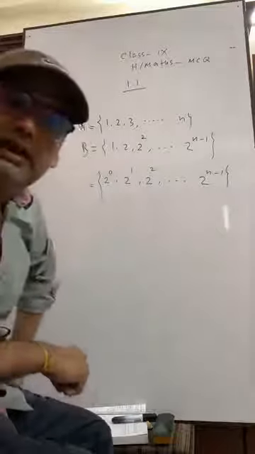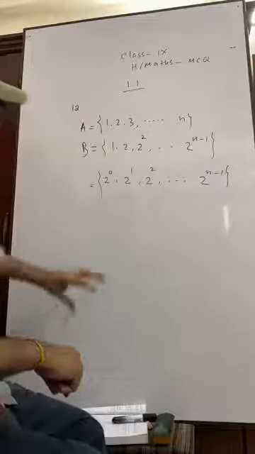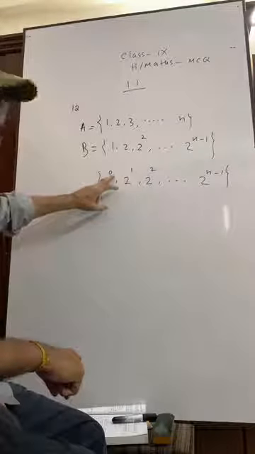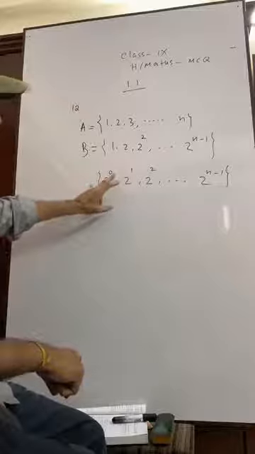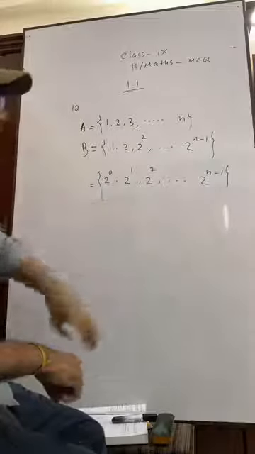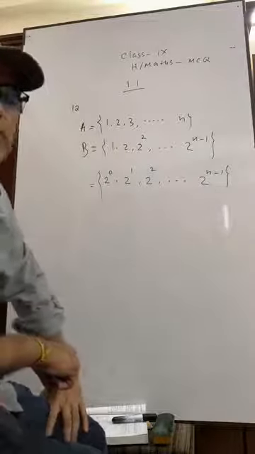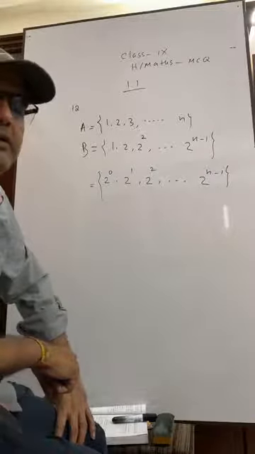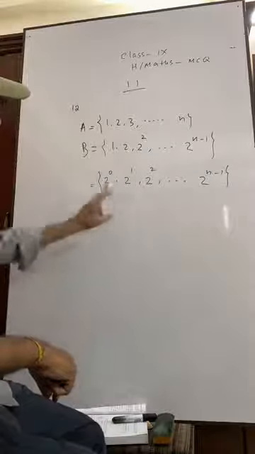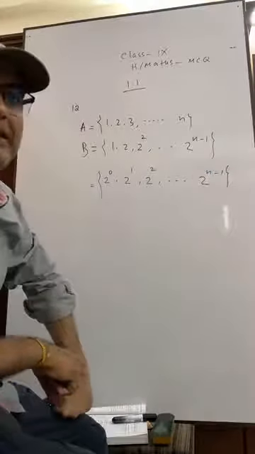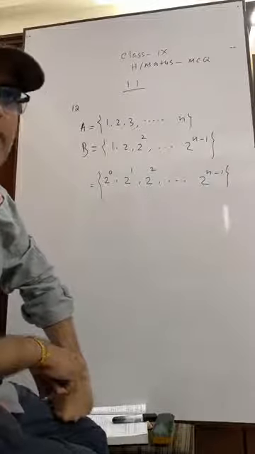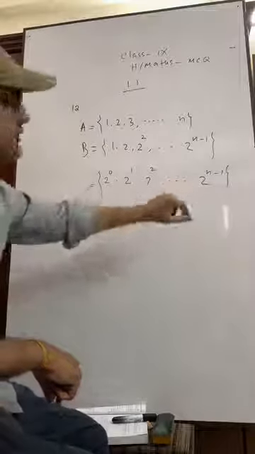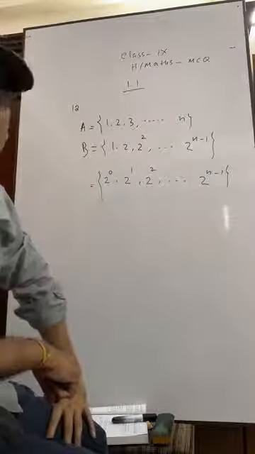But if the question arises like this, how many elements are there in the set B? You see, it starts from power 0, then 1, 2. Okay. 0 to 9, how many numbers? 0 to 9, 10 numbers. 10 minus 1 is 9. 0 to n minus 1, how many numbers? Can you tell me? 0 to n minus 1, there are n numbers.